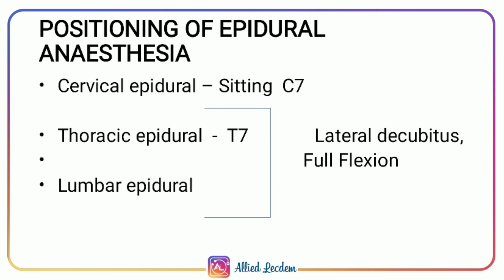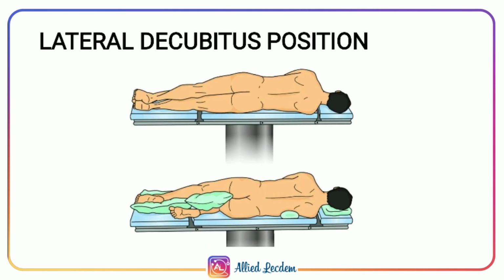Positioning of epidural anesthesia administration. At sitting position, cervical epidural at the level of C7; lateral decubitus full flexion position, thoracic epidural at the level of T7, and lumbar epidural. The lateral decubitus position is shown here.